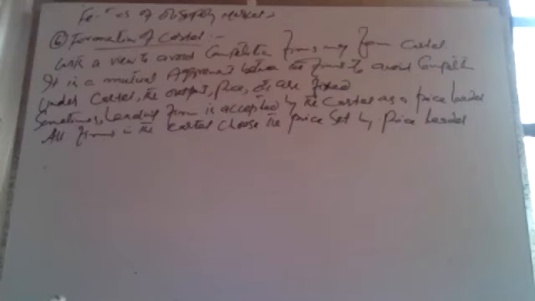So next is indeterminate demand curve. The demand curve is not determined. It is not fixed by the firm. Next and last one is formation of cartel. So this is all about the oligopoly market.